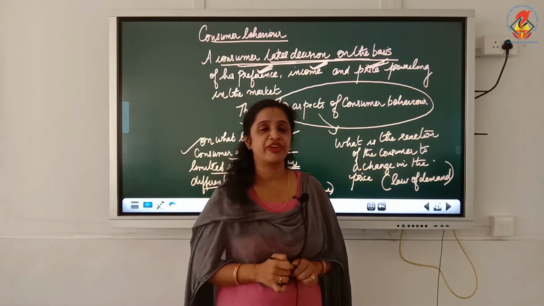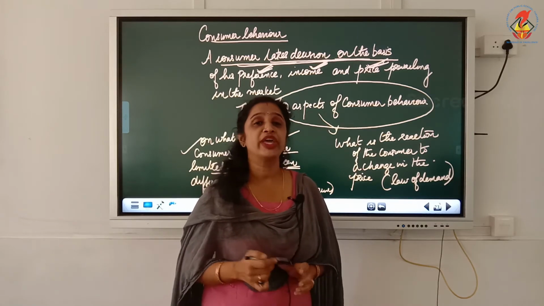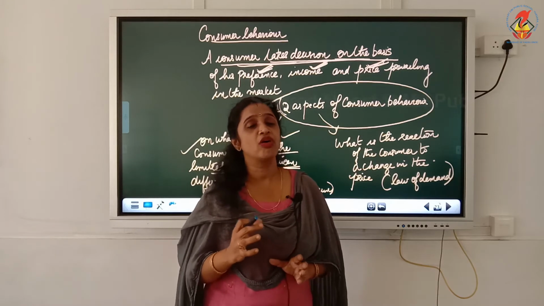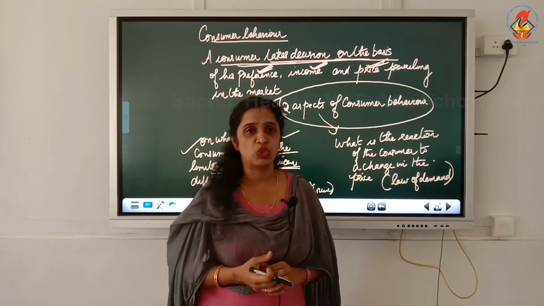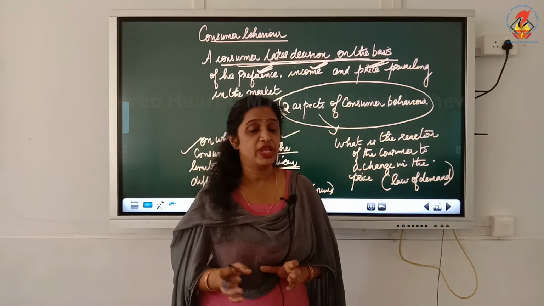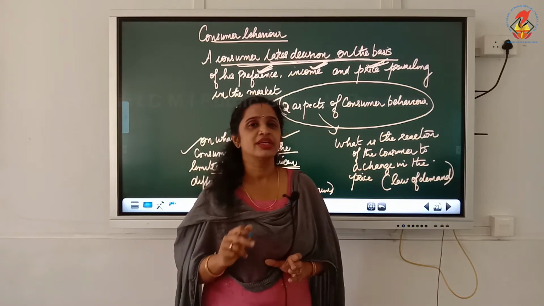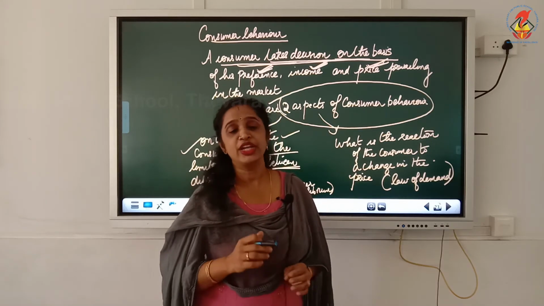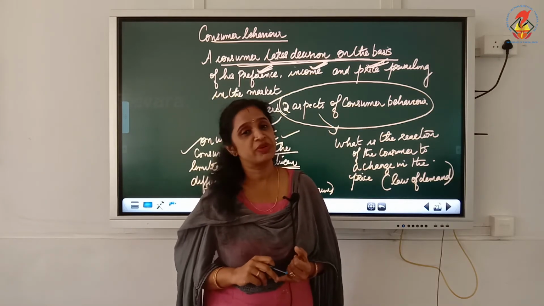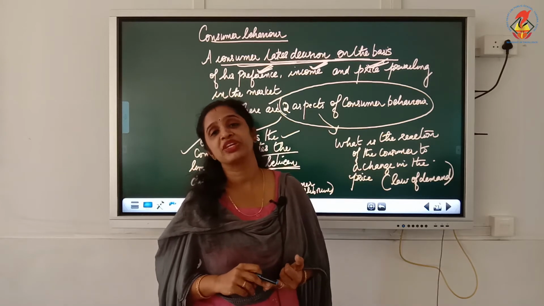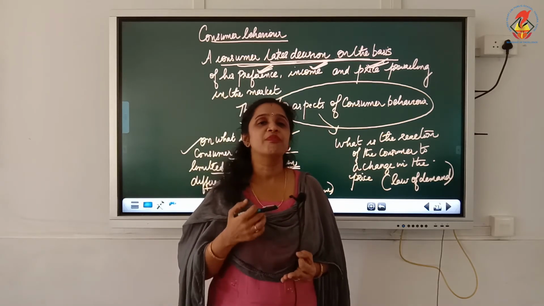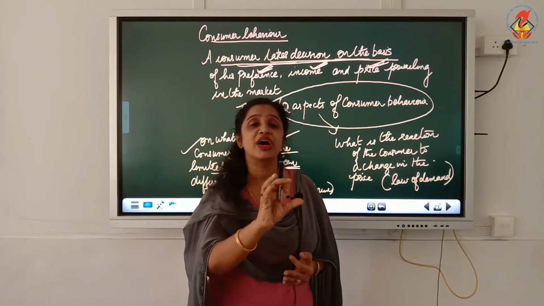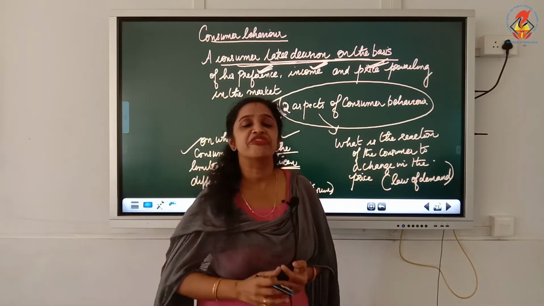For example, if I am going to a shop to buy grocery with a particular amount of money, I have to buy all the products which I use at home. With that limited income, how can I allocate it to buy different products? I need to satisfy the wants of my husband, my children, and my own wants, isn't it? So how am I going to allocate my limited income for buying different products?